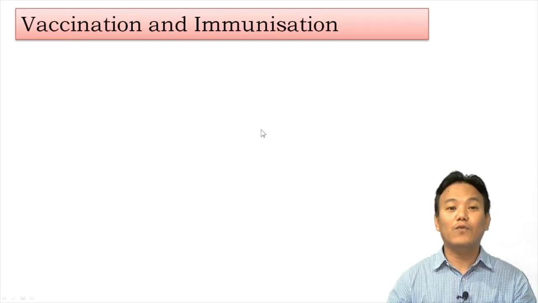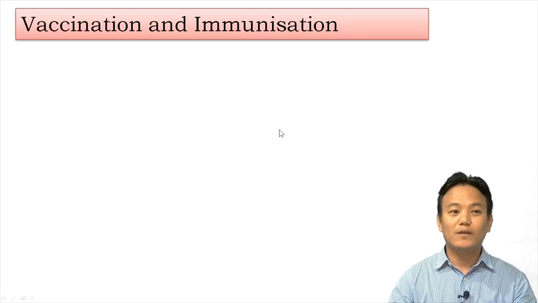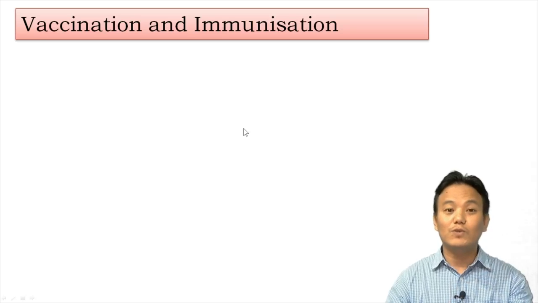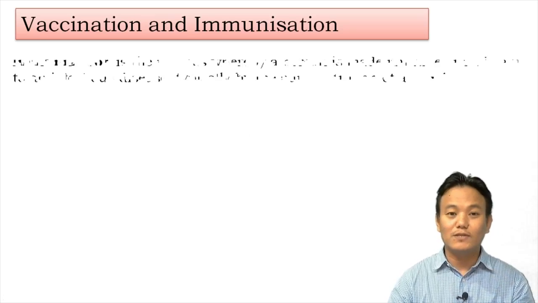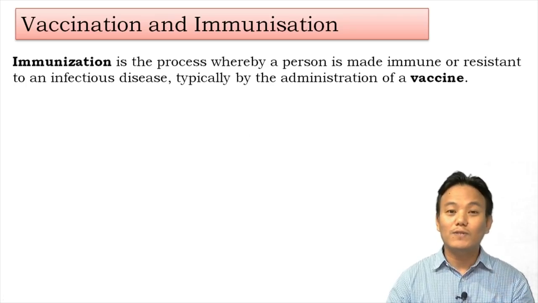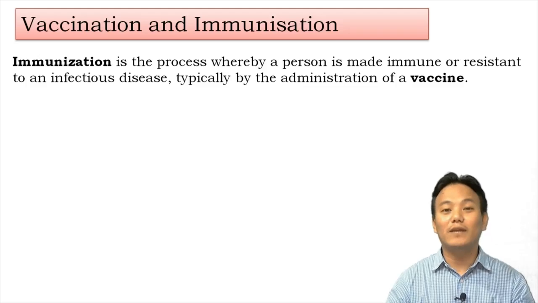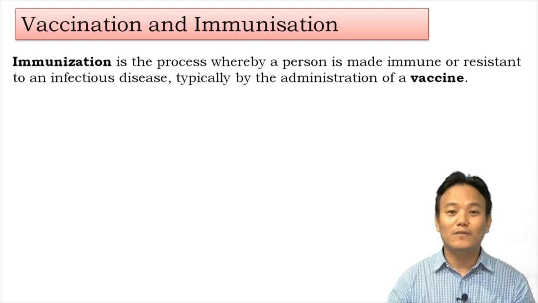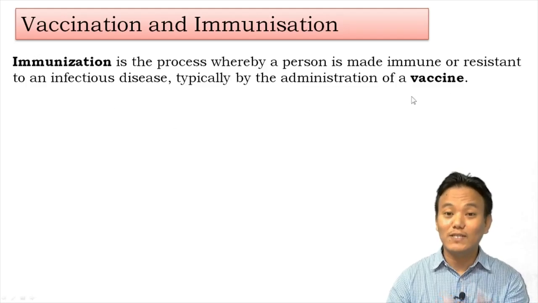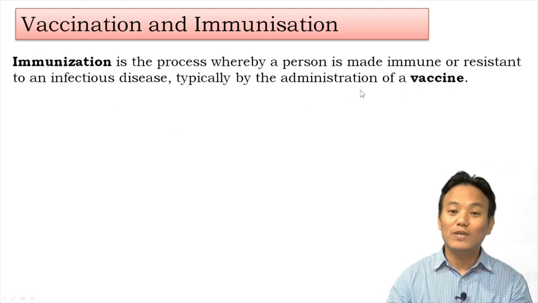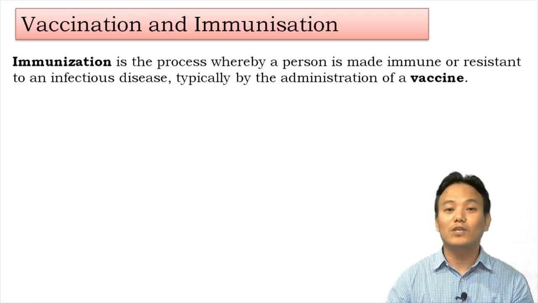So let us discuss vaccination and immunization. By looking at these two terms, it seems as if these two words can be used interchangeably. Right? But let us try to understand the difference between the two by looking at the definition of immunization. Immunization is the process whereby a person is made immune or resistant to an infectious disease, typically by administration of a vaccine. Right. So by administering a vaccine, by vaccination, what we are trying to achieve is to make a person resistant to a particular disease. Right. And that particular process is called immunization.